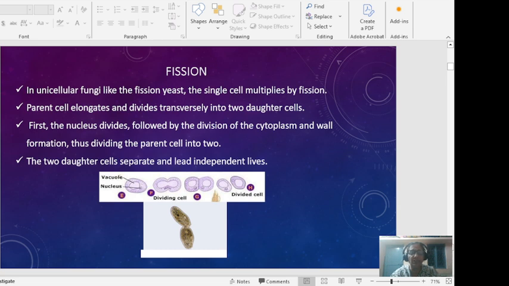Fission is a condition where a single cell multiplies by fission, as in unicellular fungi. The parent cell elongates and divides transversely into two daughter cells. First the nucleus divides, followed by the cytoplasmic division, and the two daughter cells separate and lead their independent life. This phenomenon we call fission.